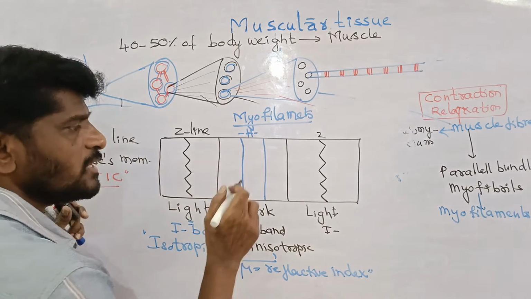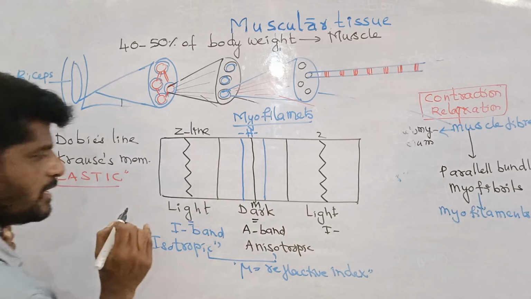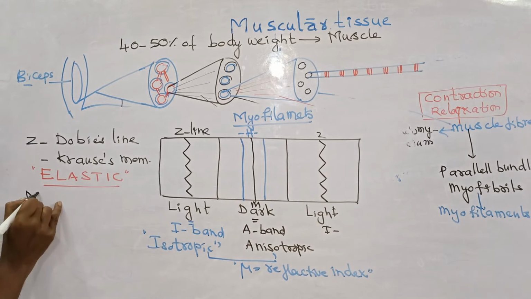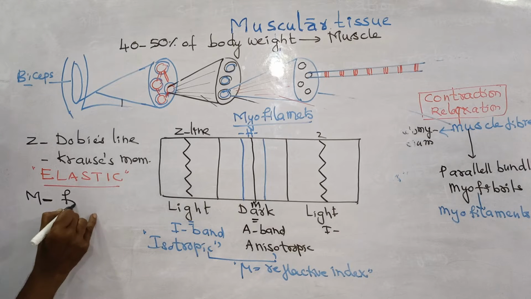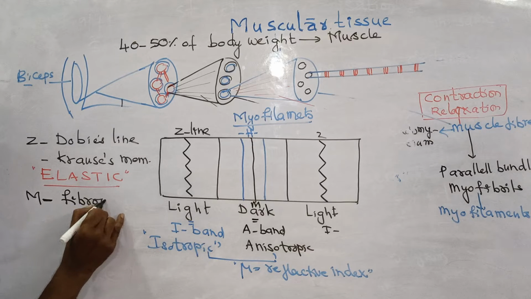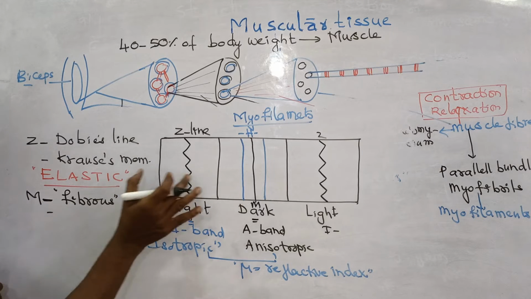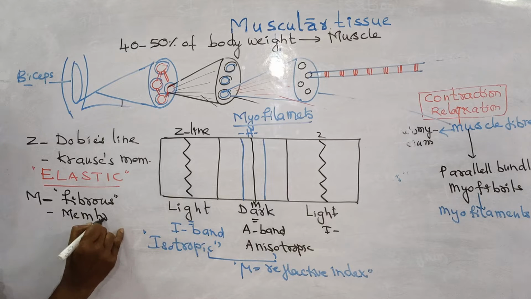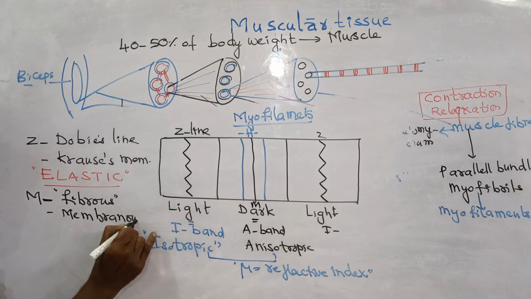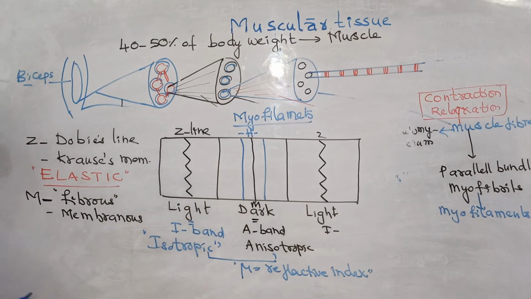At the center of the H zone, there is one M line. This is the M line. I write the property of the M line. The M line is a membranous fibrous line. The Z line is the elastic line. It is a fibrous line.